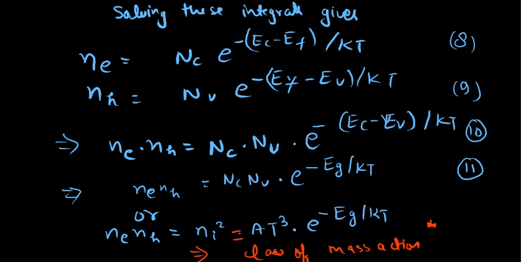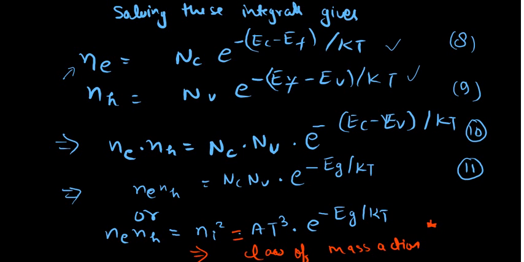On solving, you will get a relation for the number density of electrons: Ne equals Nc into e to the power minus (Ec minus Ef) upon kT. Similarly for holes it is given by Nv into e to the power minus (Ef minus Ev) upon kT. So let us multiply equation number 8 and equation number 9.